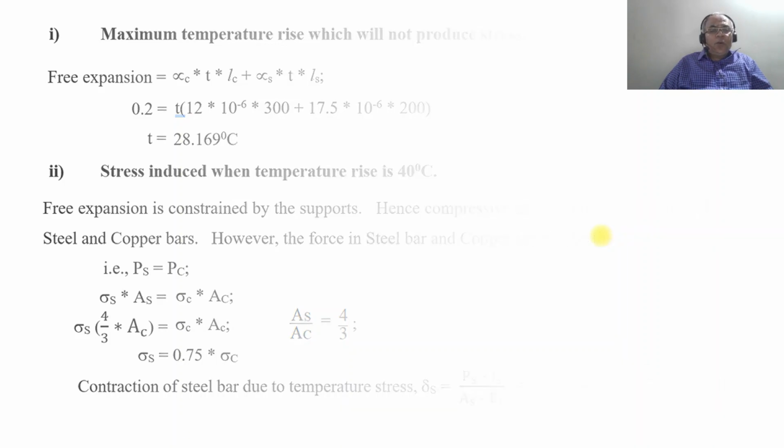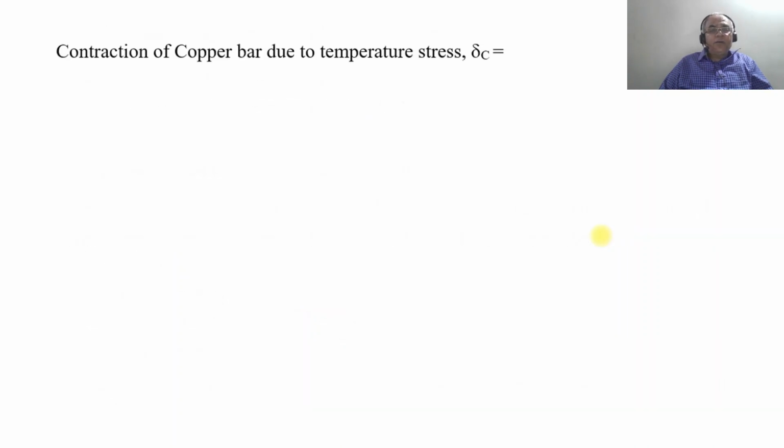Now, the contraction of copper due to the temperature stress, delta C, is again PC into LC by AC into EC, which is equal to sigma C into LC by EC. Substitute the length of copper bar and the Young's modulus of copper, which are 200 and 1.2 into 10 to the power of 5 respectively.